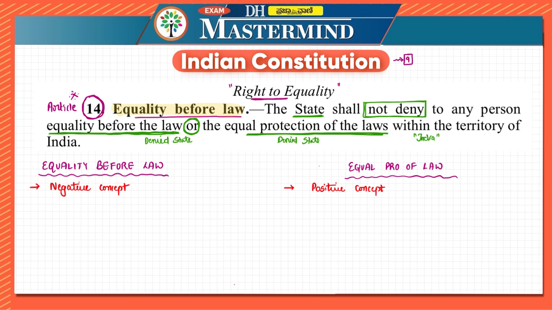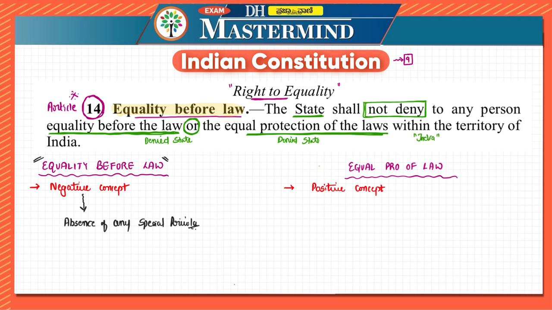Now, why is it considered as a negative concept? It is mentioning about equality only, right? But why is it considered as negative concept? It is considered as negative concept because it mentions about absence of any special privileges. That is, certain individuals having special privileges is not considered over here.